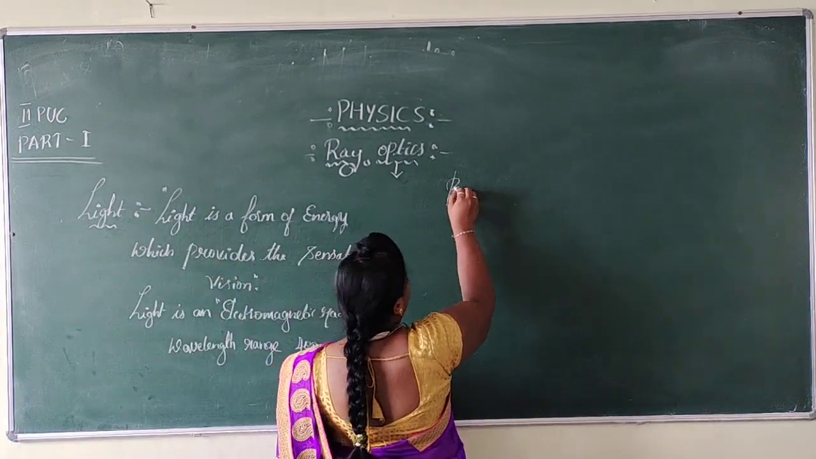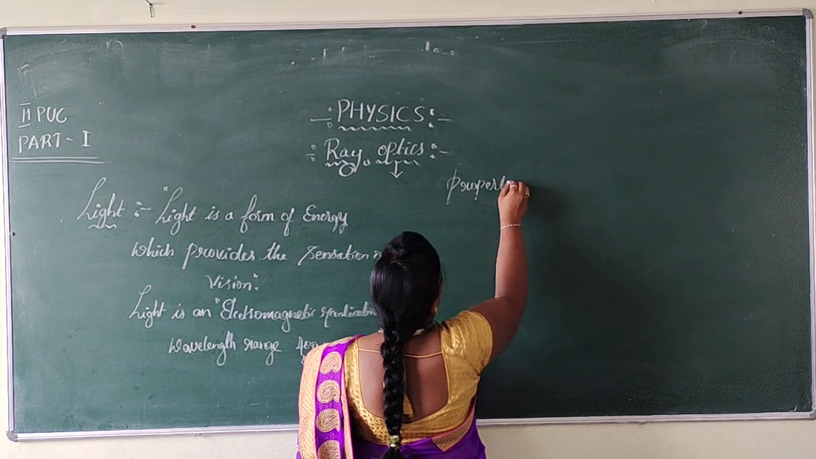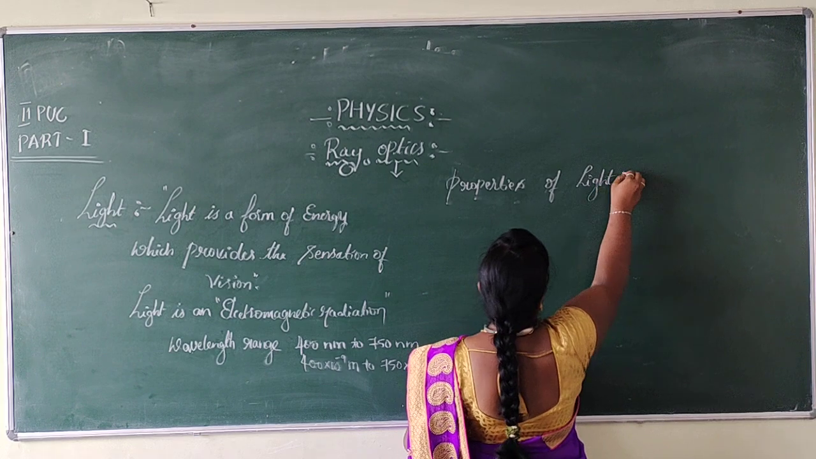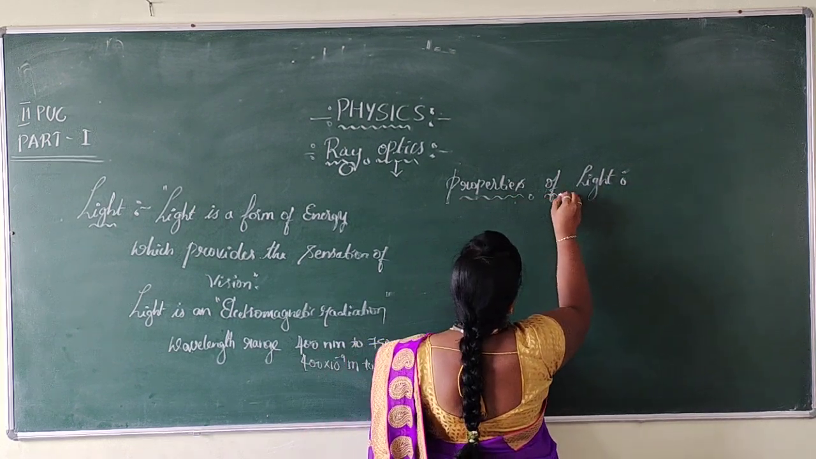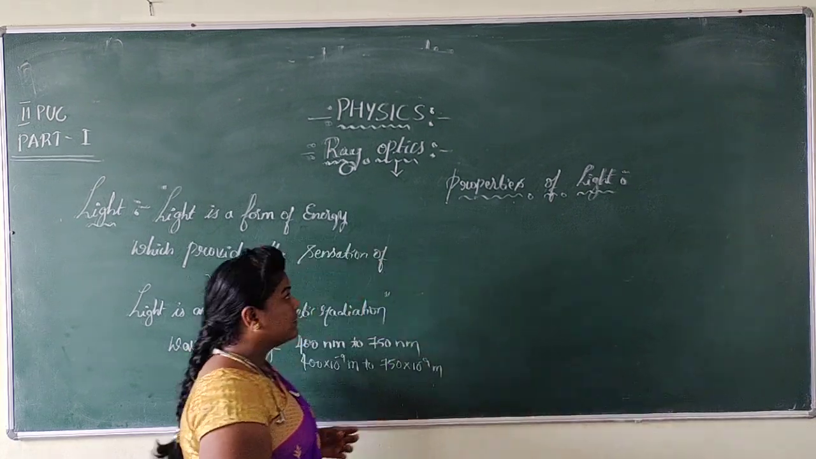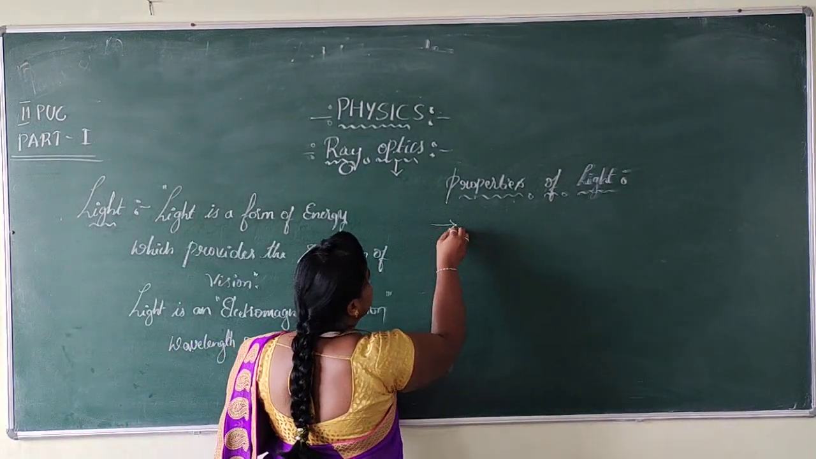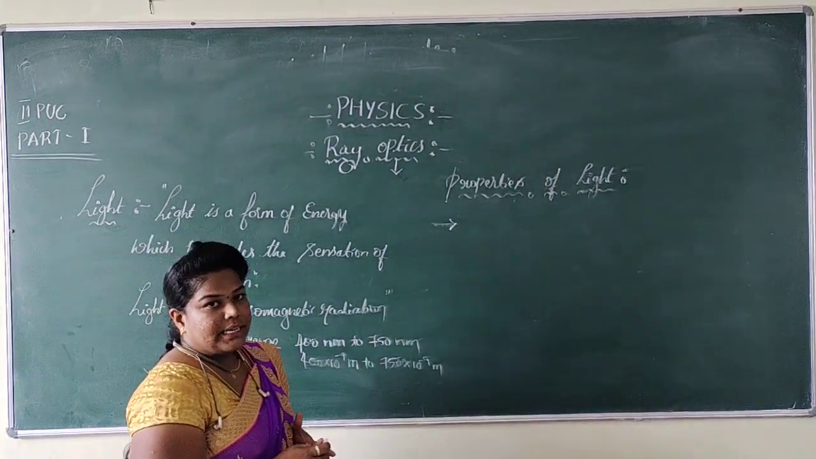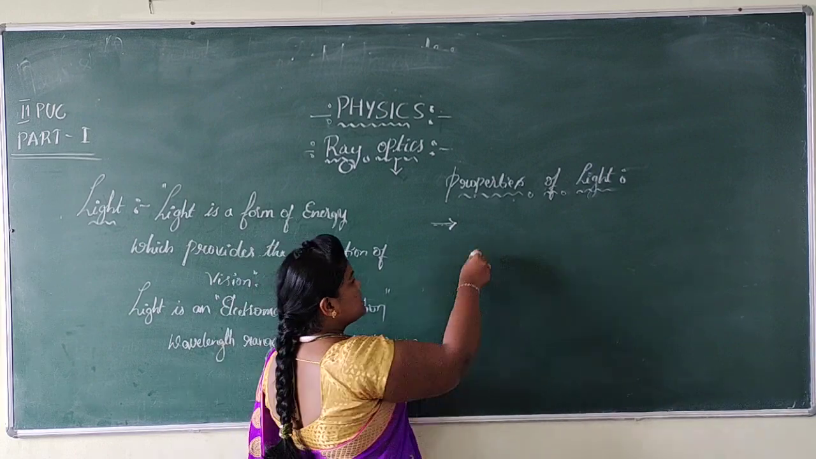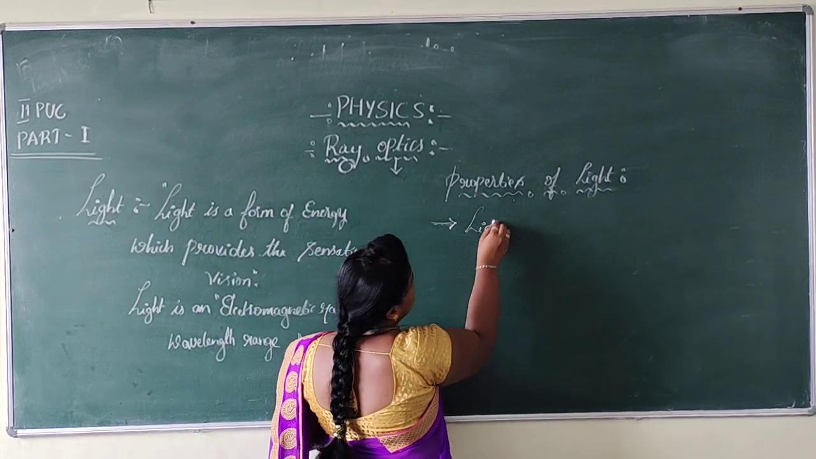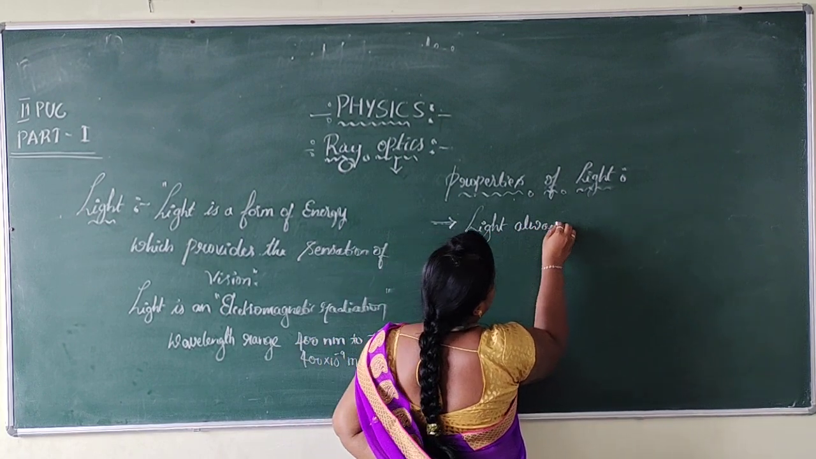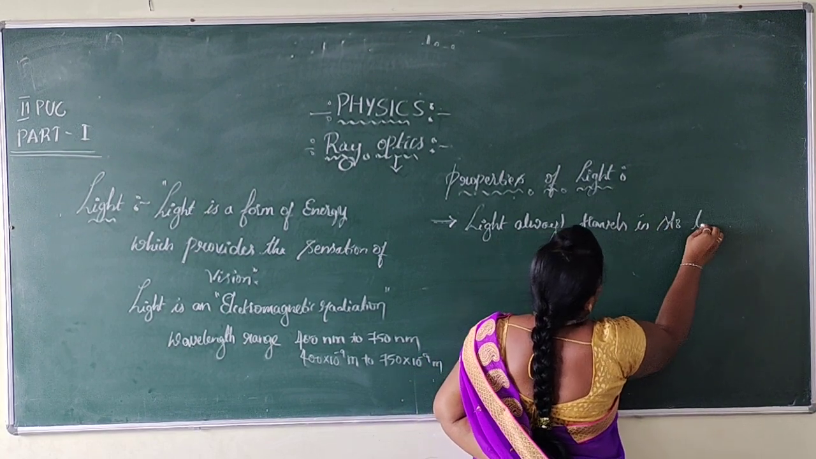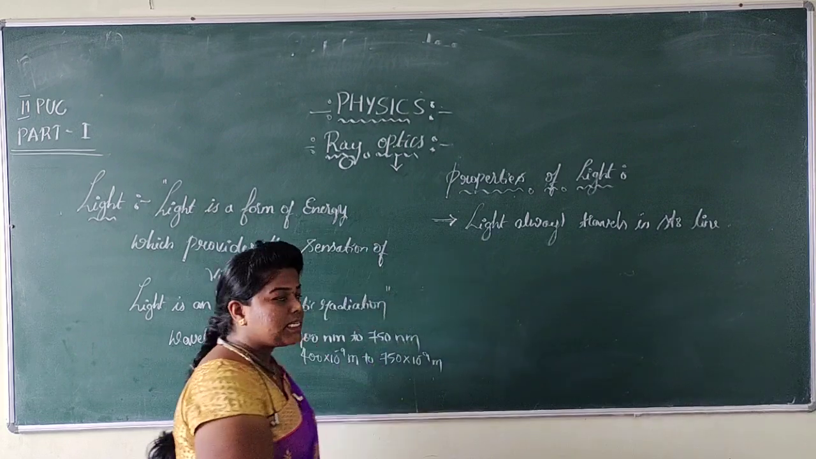Now, I just want to discuss a few properties of light. Hope, dear students, you are all taking down the points of what I am discussing. These are all the basics towards ray optics. Still I have not entered into ray optics, and I am just moving towards the properties of light. The main property, I think you all know, is that light always travels in a straight line. Right, this is the first property.